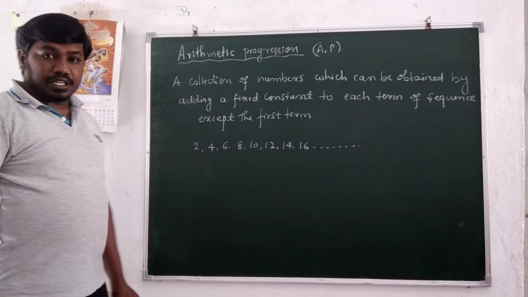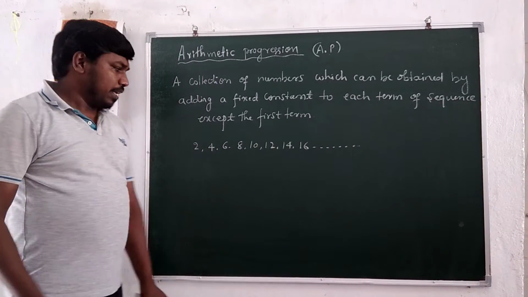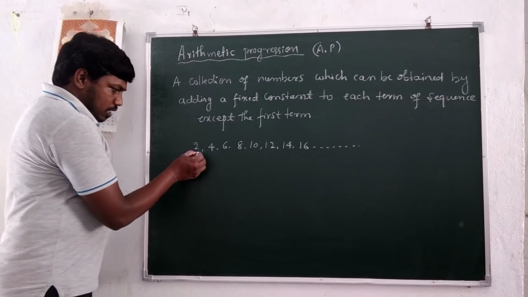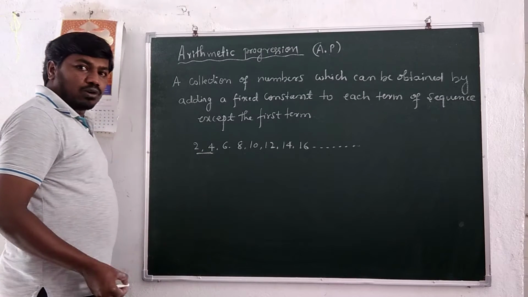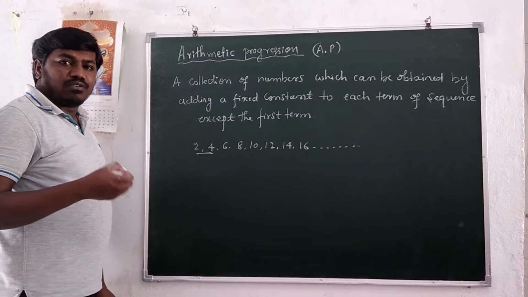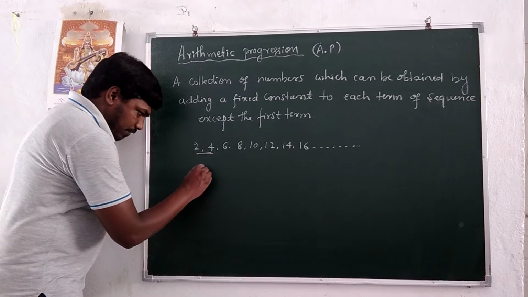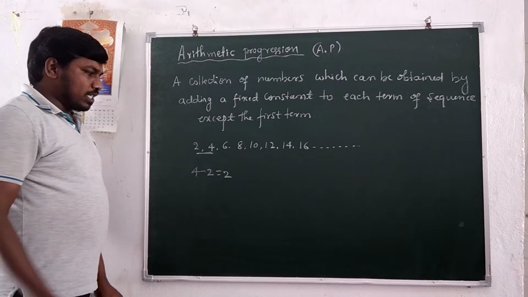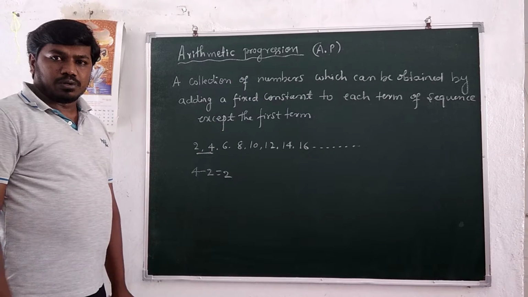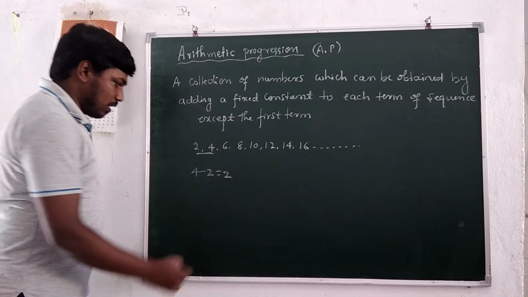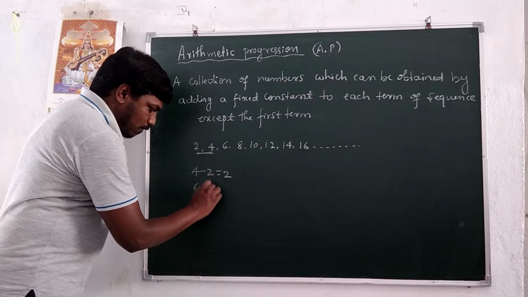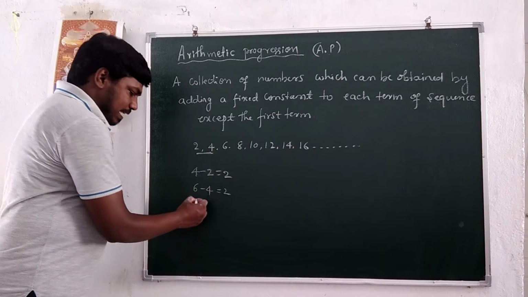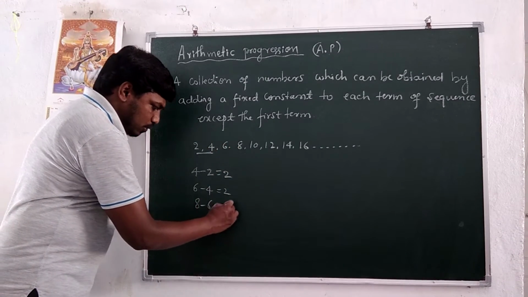So this is an infinite sequence. The difference between any two successive terms. Suppose we take 2 and 4. What is the difference between 4 and 2? The difference between 4 and 2 is 2. What is the difference between 6 and 4? 6 minus 4 is 2. The difference between 8 and 6 is 2.